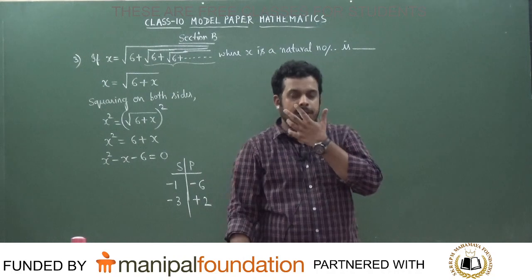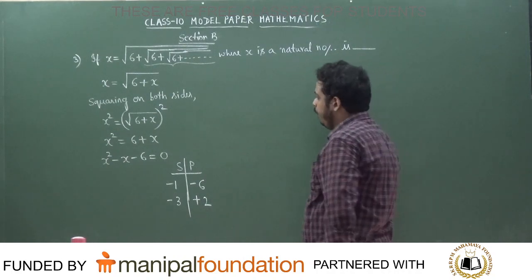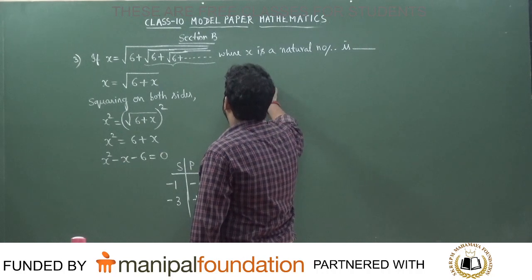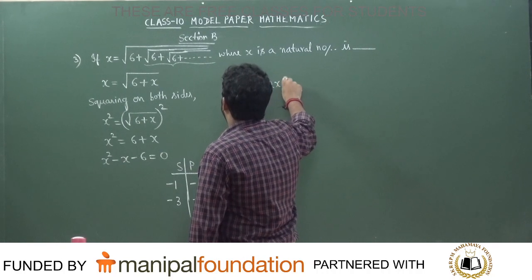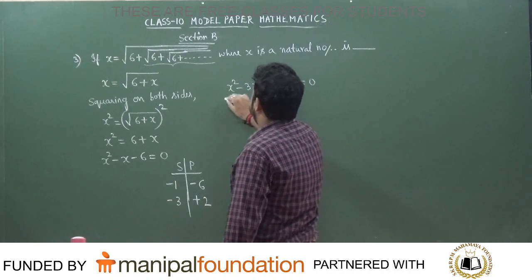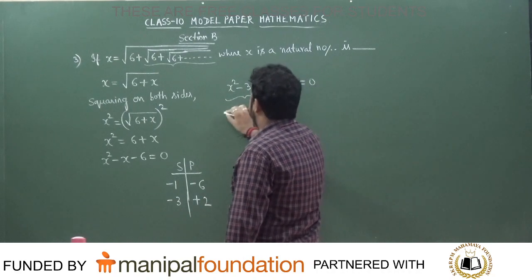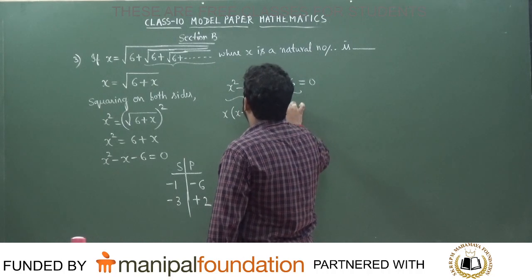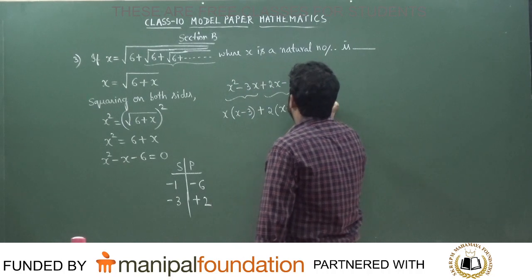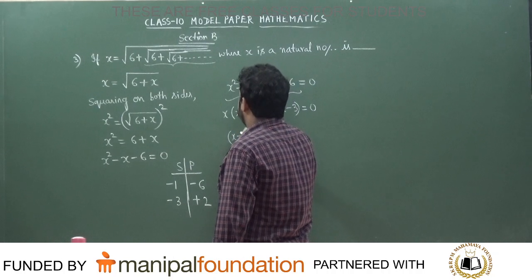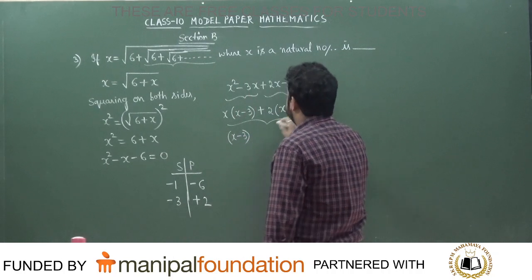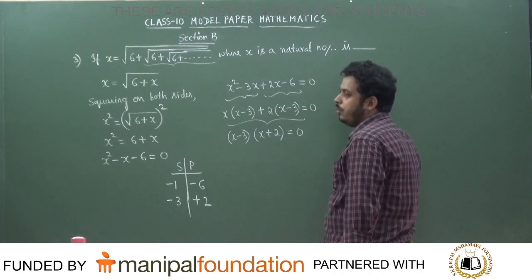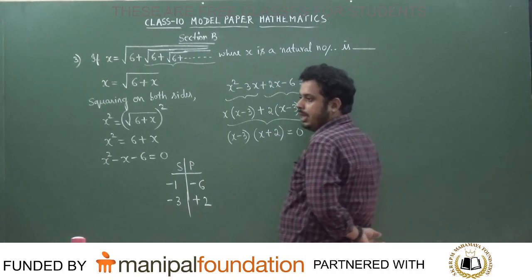Take the sum and product. This is the factorization method of solving quadratic equations. X square, split the middle term: minus 3x plus 2x minus 6, that is equal to 0, students. Take these two terms and these two terms. X into x minus 3, plus 2 into x minus 3, that is equal to 0. So tell me, what is the answer that we get? Common in the entire term is x minus 3, so x minus 3 into x plus 2 is equal to 0. Correct or not?